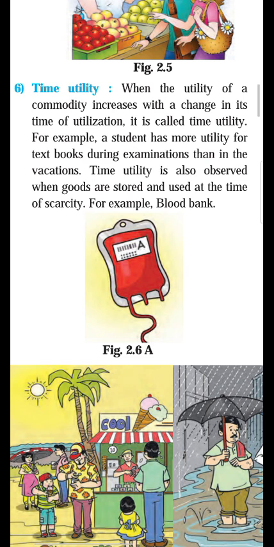At the good time, government stores the food grains. At the bad time, government releases the food grains for public welfare. So it is a time utility. Okay, students, in this way, types of utility we have done in this video.